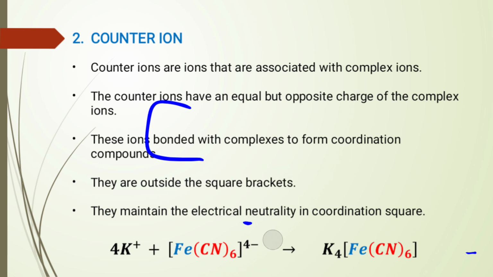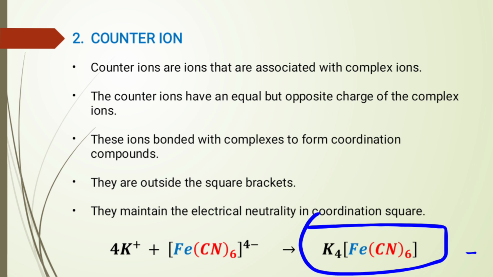That's why we have a stable coordination compound which involves the counter ion and the complex ion. So we say a coordination compound involves two parts: number one is the counter ion, and number two is the complex ion. Thank you. Next we are going to explain in more detail. Now jot this down.